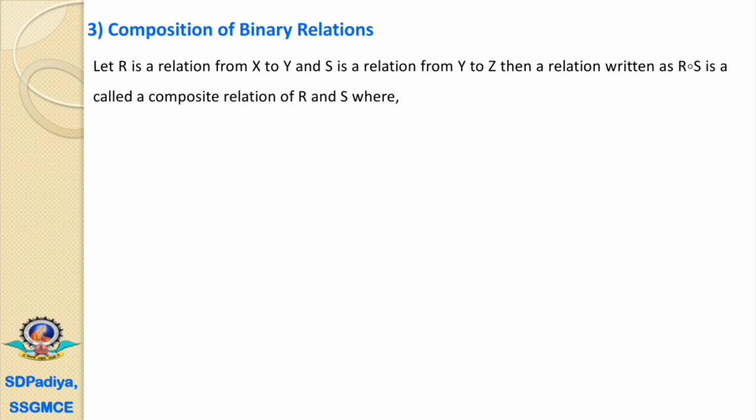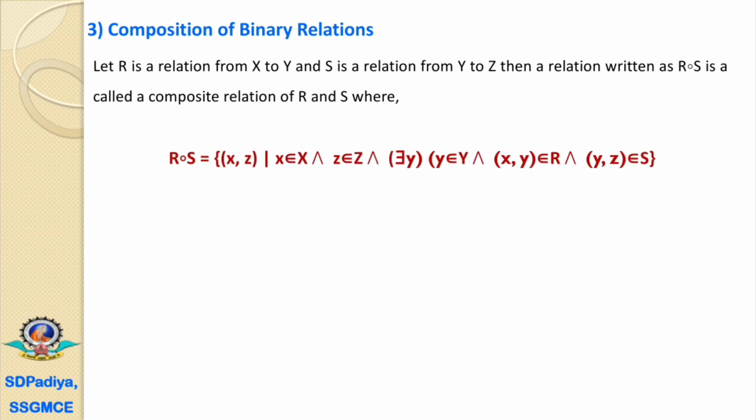Now, the next topic is to find out the composition of the binary relations. Let R be a relation from X to Y and S be a relation from Y to Z. Then a relation written as R composition S is called a composite relation of R and S. This operation is called composition, and this relation with composition operation is called a composite relation.